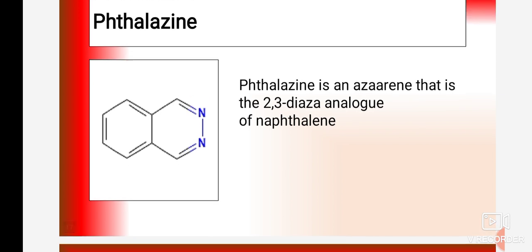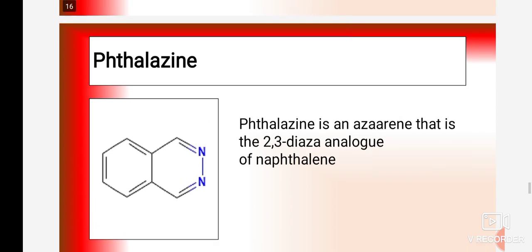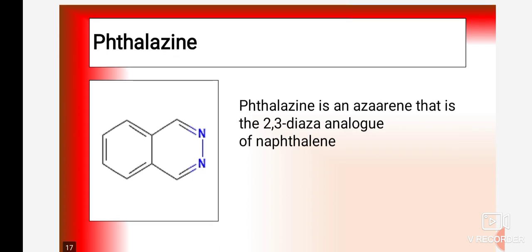So this is the structure of phthalazine. You must know the structure of phthalazine. If you know the structure of phthalazine, then you can easily write that hydralazine is the phthalazine derivative. So it is a bicyclic ring. In that bicyclic ring, both are 6-member rings. One is the benzene and another is a 6-member ring with 2 nitrogen and 4 carbon. So this is the structure of phthalazine.